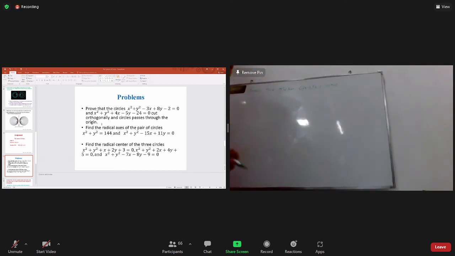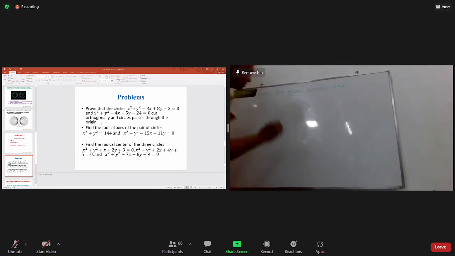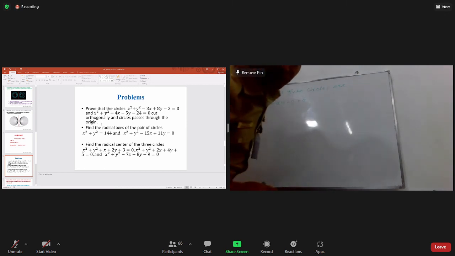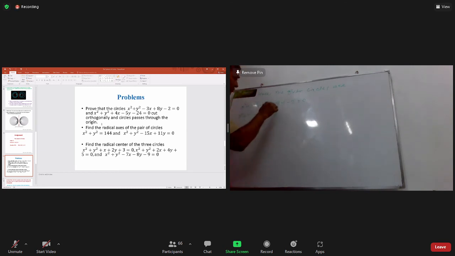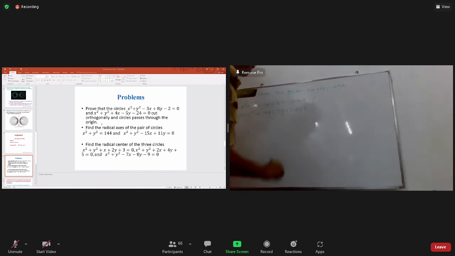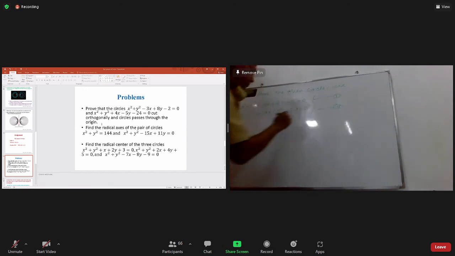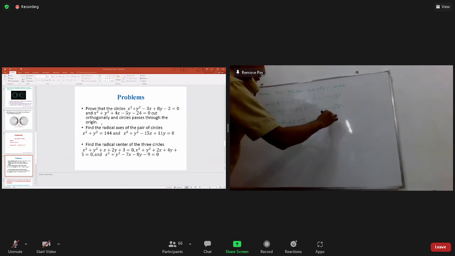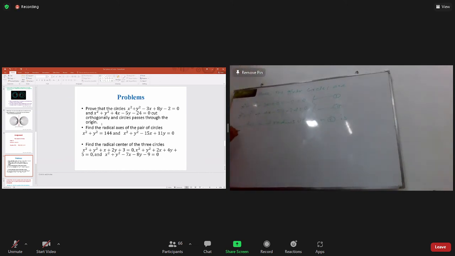Center and radius of equation 1: the center is minus 3 by 2, and 4.